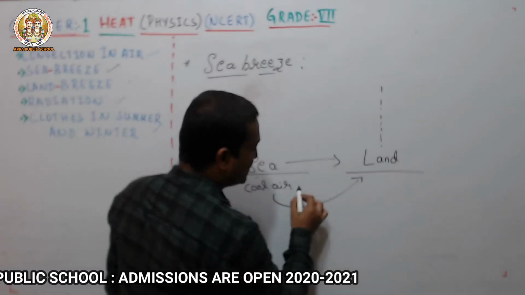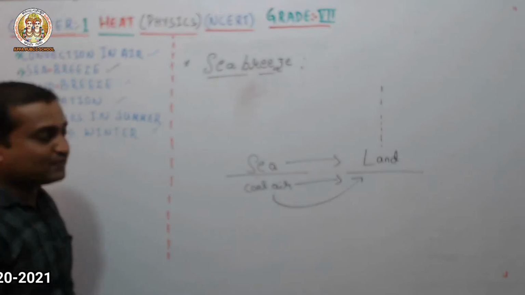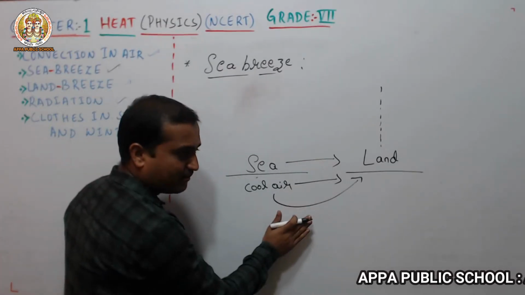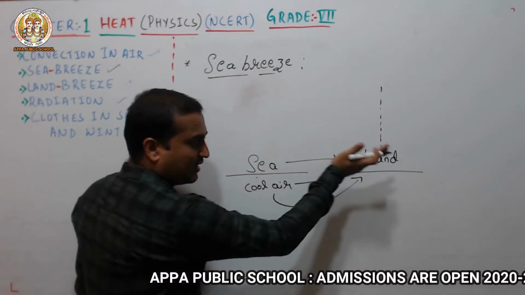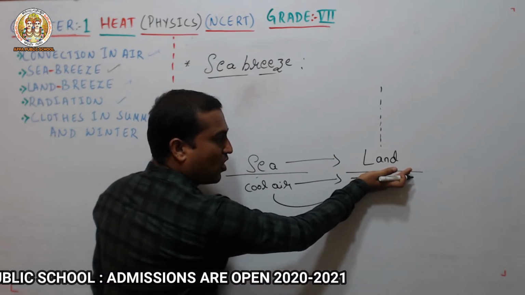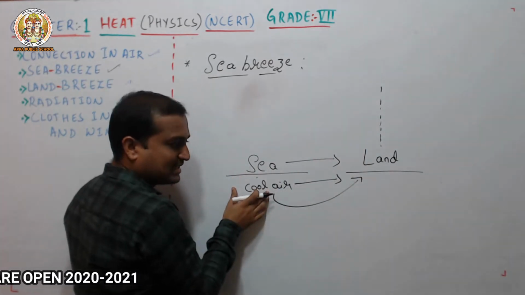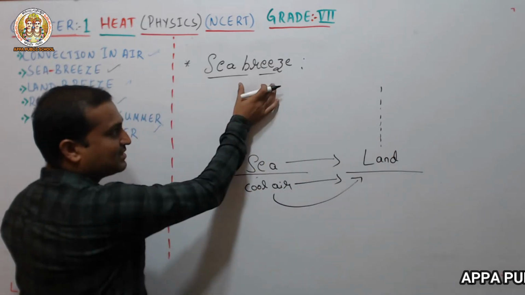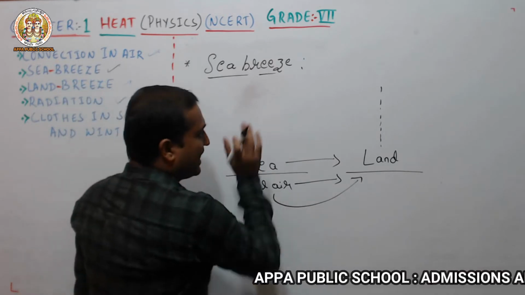This process we call a sea breeze. Very simple: during the daytime the land gets heated faster than the sea, the air above the land gets heated and becomes hotter and rises up, and the cool air from the sea moves towards the land. This we call sea breeze. Got it?